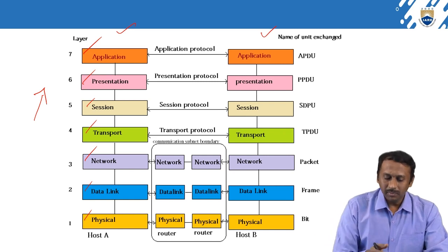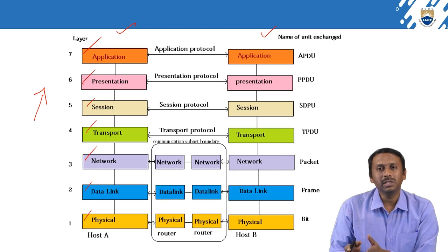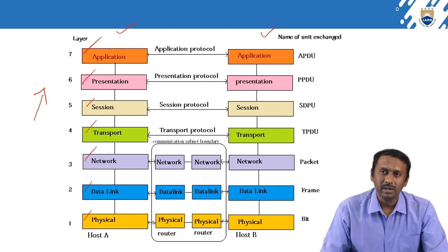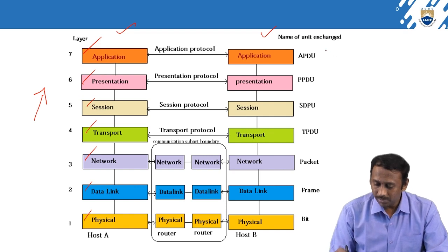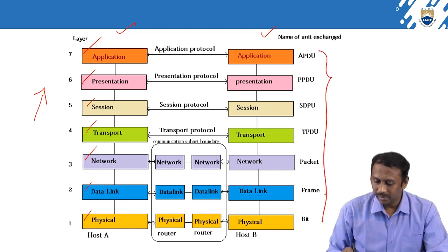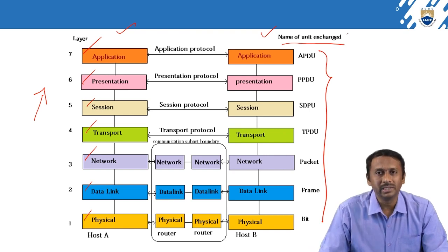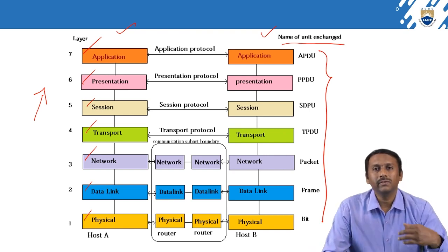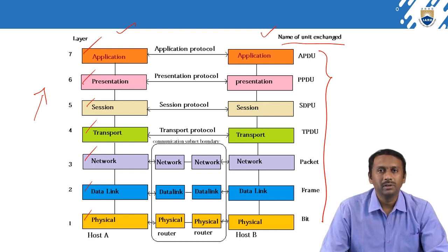Whatever layers are on the left side, host A side, the same layers will be available on the host B side. And one important thing here: if you observe this last phase, that is the data unit exchange. That means in the 7 layers, data can be represented in different formats. So how are we going to represent the data in different layers?